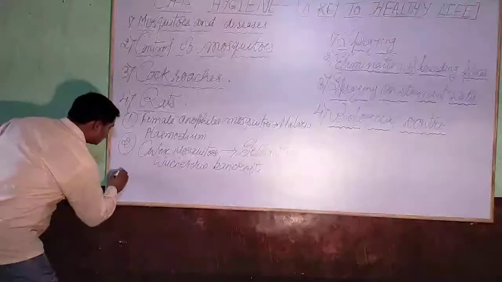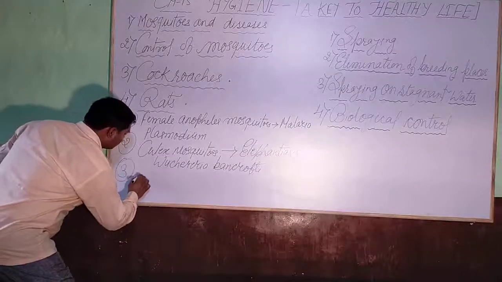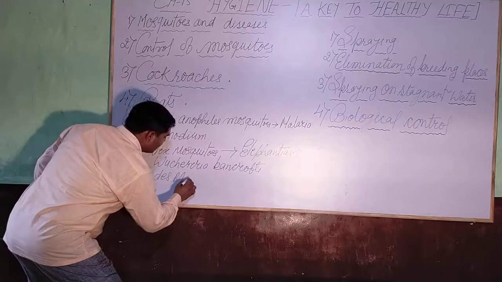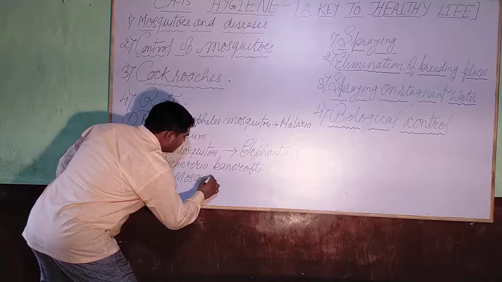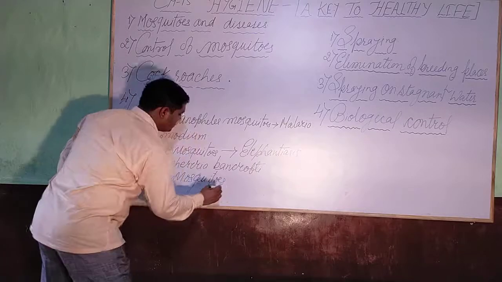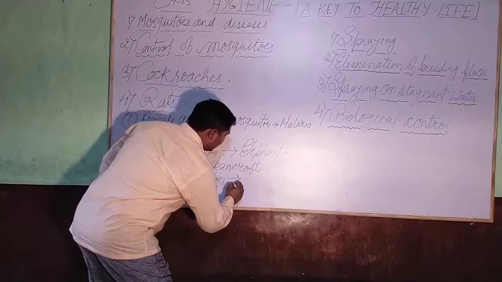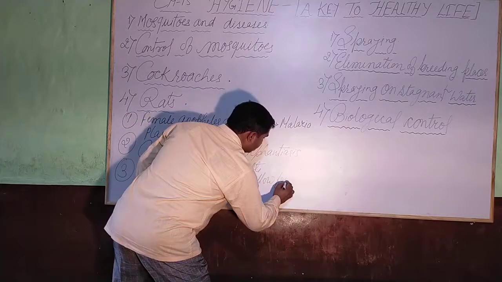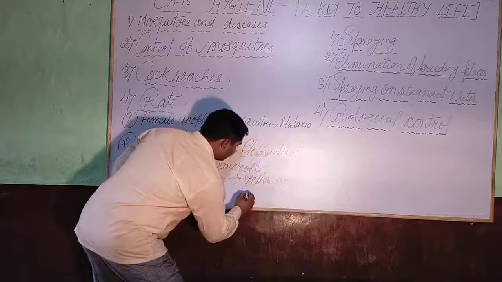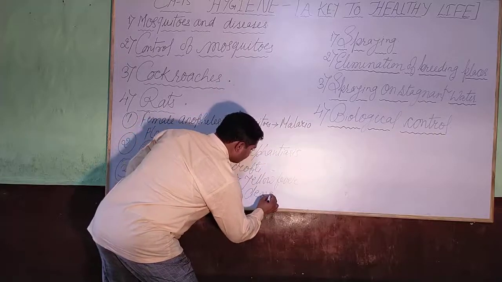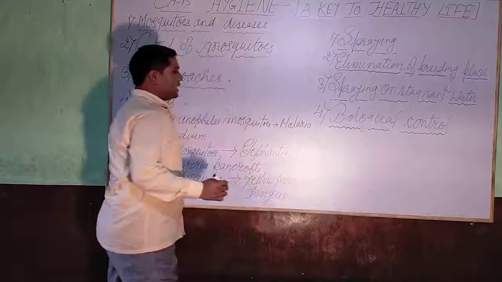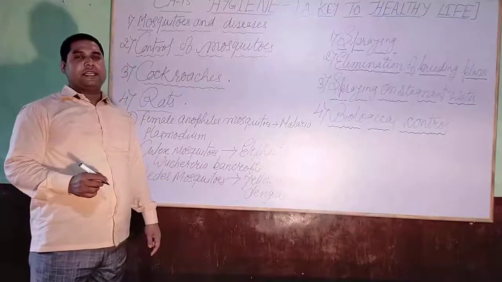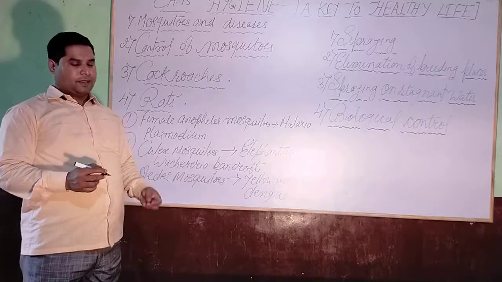Next is the Aedes mosquito. The Aedes mosquito causes diseases such as yellow fever and dengue. So these are a few special types of mosquito which cause serious types of diseases.